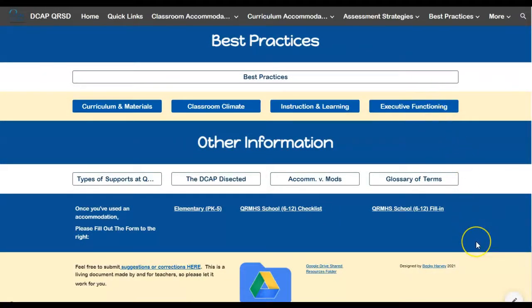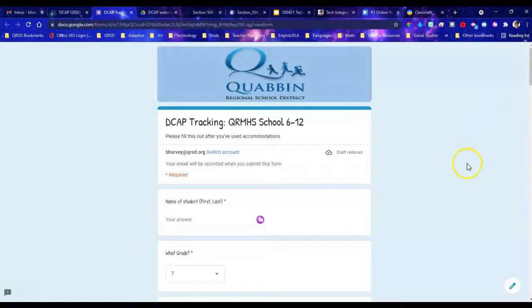Also notice at the bottom of each page throughout the website, we have our accommodations forms. This will give you the ability to track the accommodations that you've used by child, and you'll be able to let administrators see what types of accommodations are being used in the classroom from day to day.